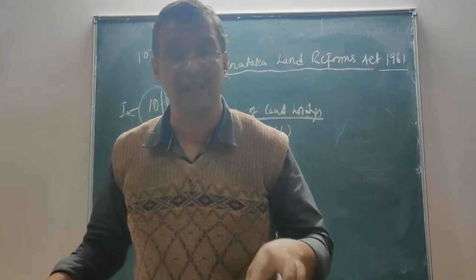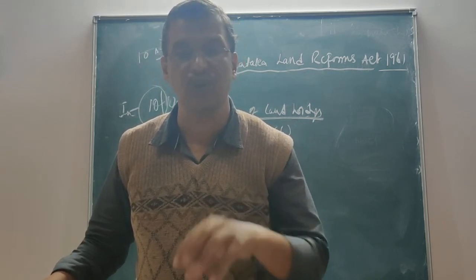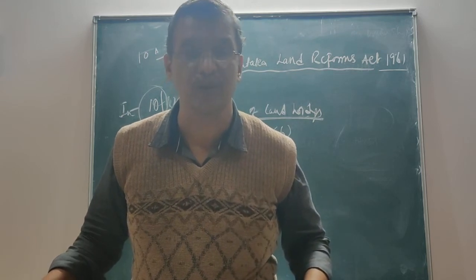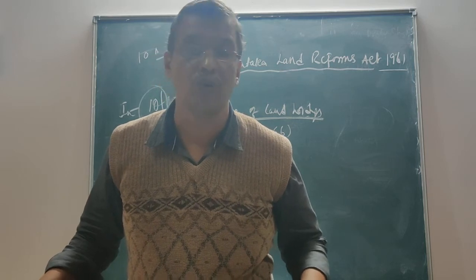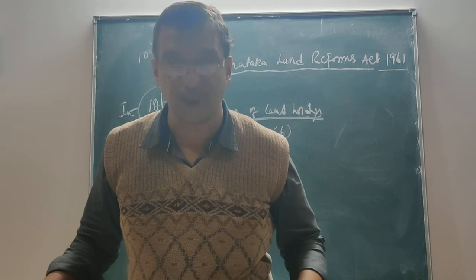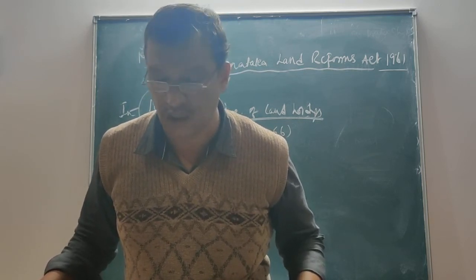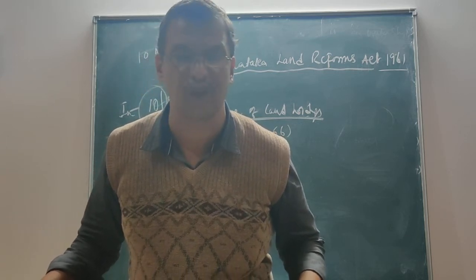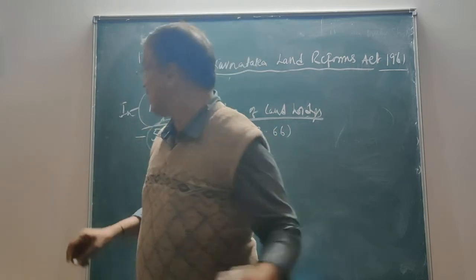This is in case of society, trust. Of course, in case of educational institution and so on, we shall say that 20 units is the maximum, subject to the provision that the state government can extend these units also. Now, when it comes to the sugar factory, more particularly, if a sugar factory holds any land, except where it is solely used for research activities or for farming, then the units are 50.